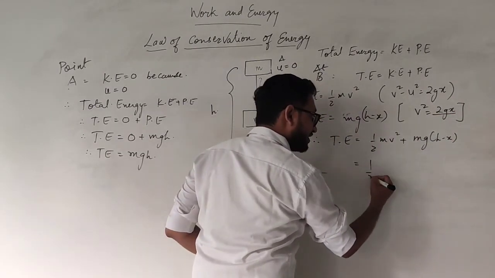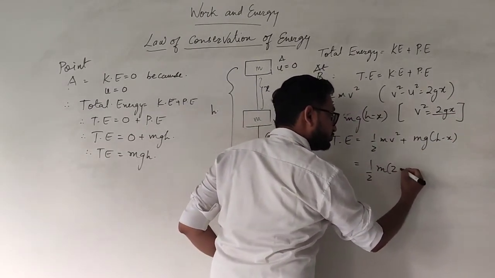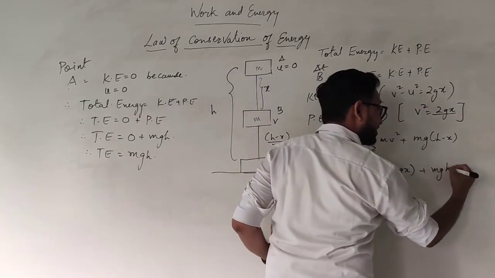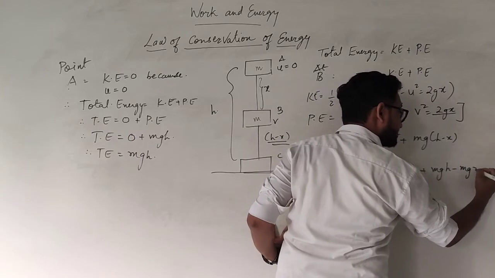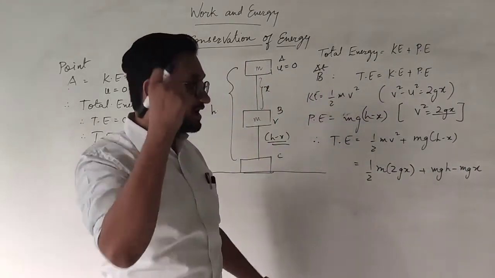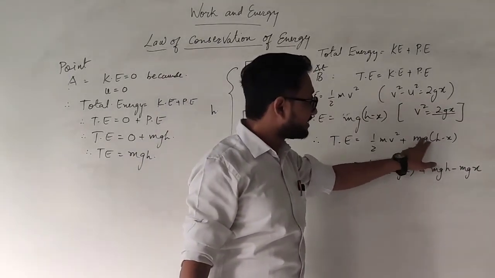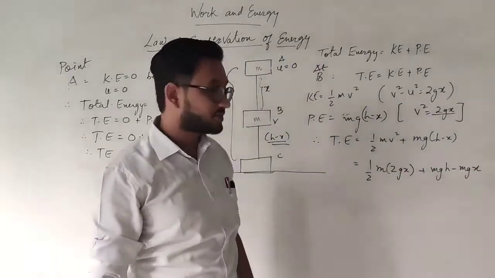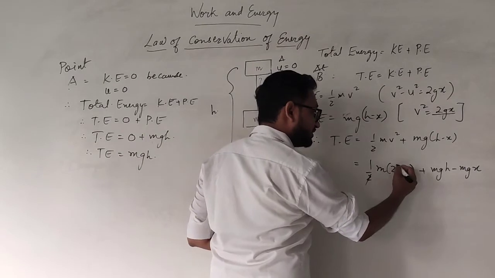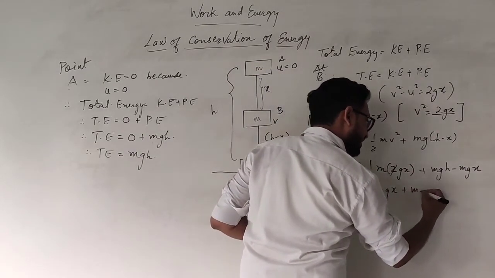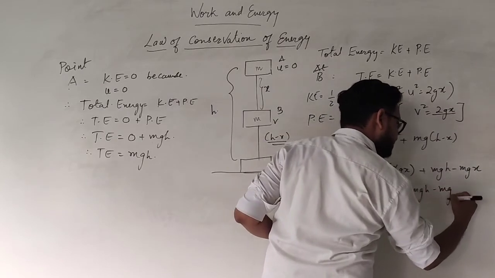So what we get? Half m into 2gx plus mgh minus mgx. If you know simple mathematics, I simply multiplied mg and opened the bracket. So mgh minus mgx. Okay. Over here 2 and 2 get cancelled. So what I have remaining? mgx plus mgh minus mgx.